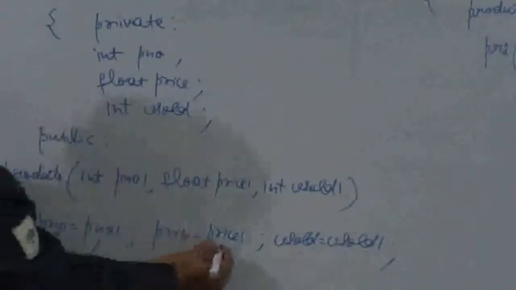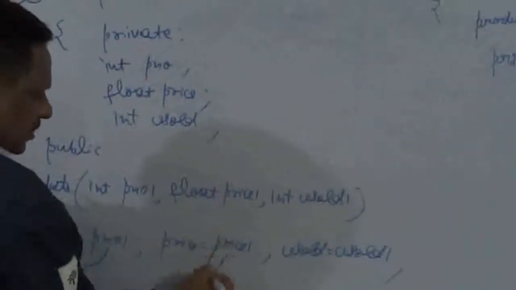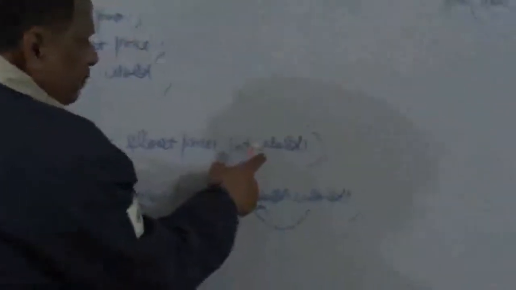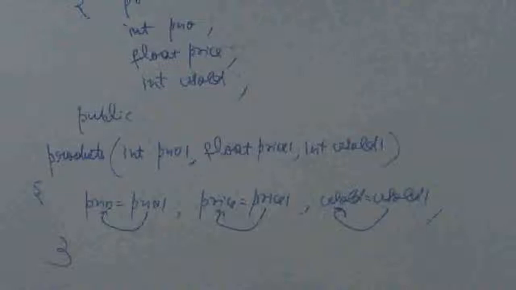So value 101 was collected by the formal argument PNO1, that will be put into PNO. The value 1500 was put into the formal argument price1, that will be assigned to the instance variable price. Value 20 was captured by the formal argument usesold1, that will be assigned to the instance variable usesold. So your object is prepared.